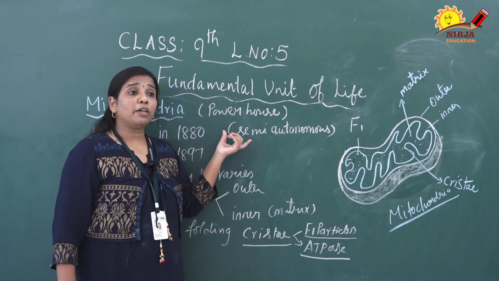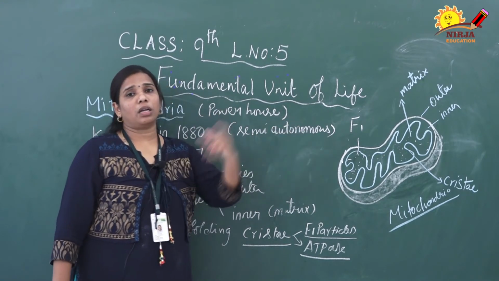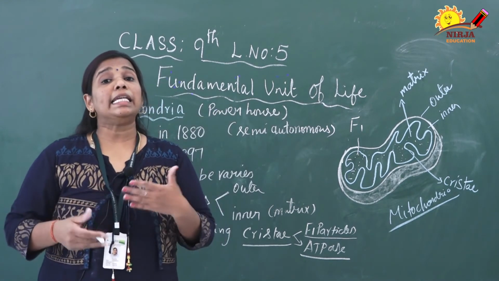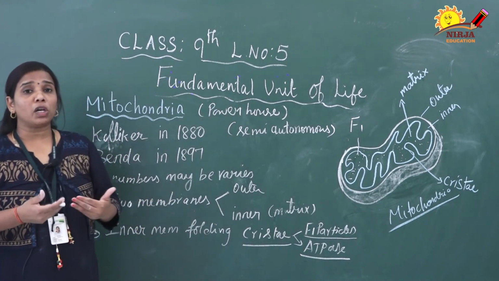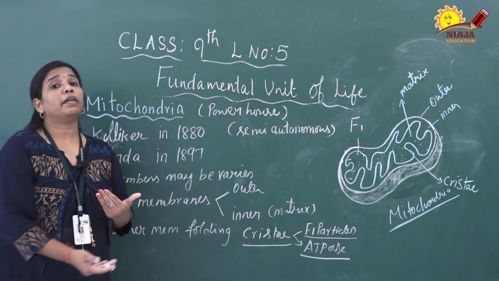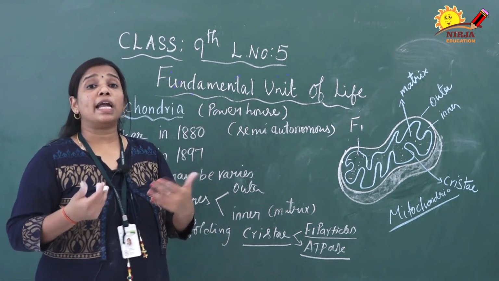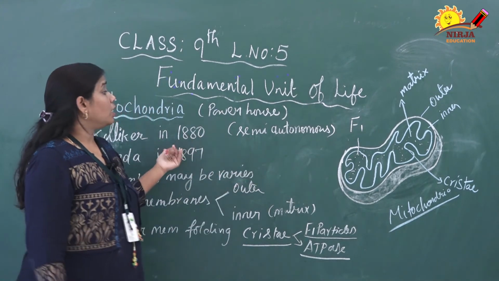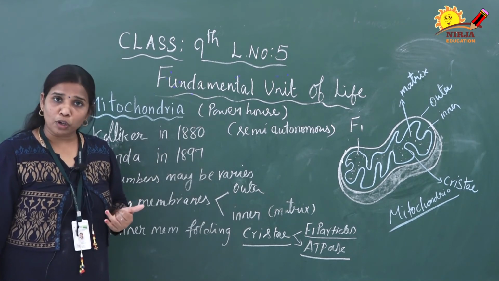Another point is that we can call this mitochondria a semi-autonomous cell organelle. What is meant by semi-autonomous? It means they can lead an independent life. They can prepare their own cells; one mitochondria prepares another mitochondria on its own. At the same time, they have their own DNA and RNA also. That is why mitochondria is called a semi-autonomous cell organelle. I hope you have understood.